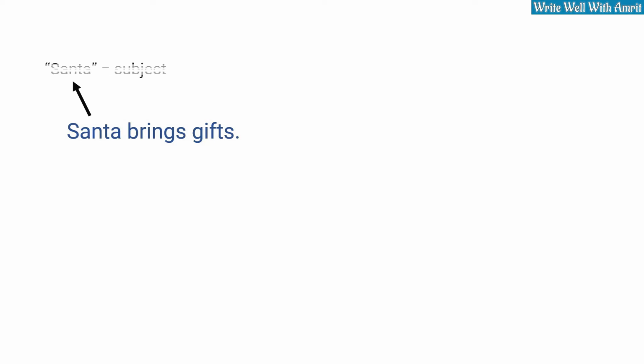Santa is the subject of the sentence because this sentence is about Santa. What does Santa do? Santa brings something. Bring is the action Santa performs, and this action is the verb of the sentence. Santa brings what? Santa brings gifts. Hence, gifts is the object of the sentence.